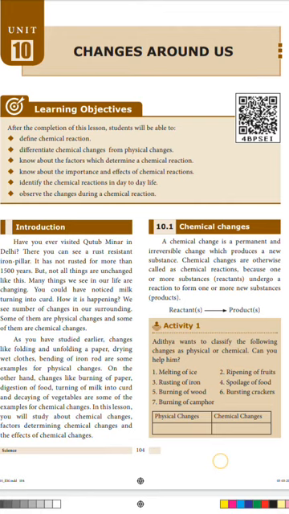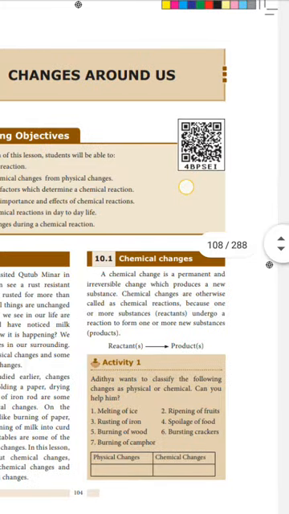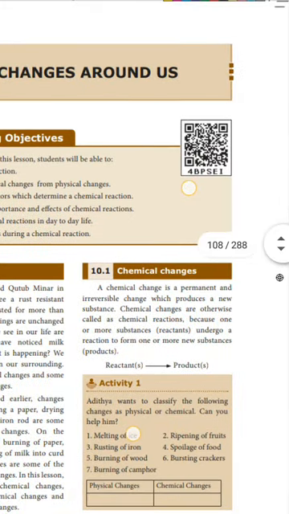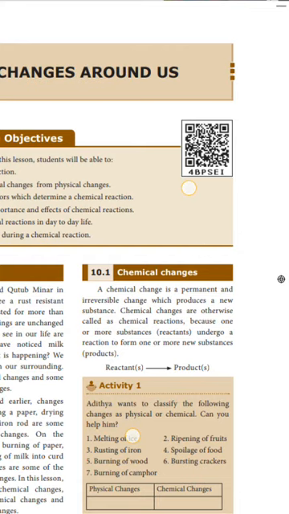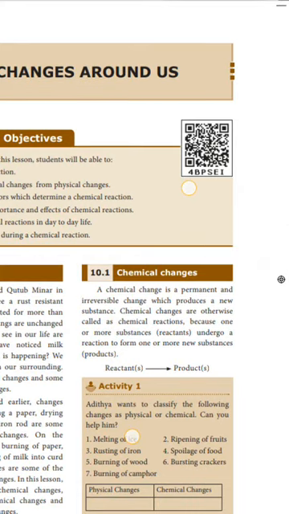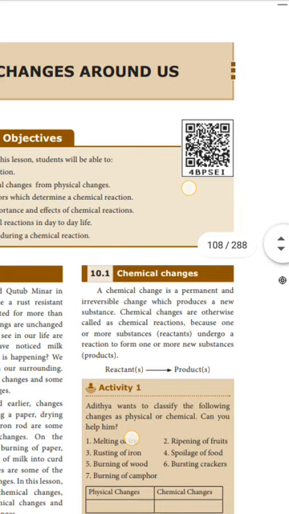Now we will learn about chemical changes and the effects of chemical changes. What are chemical changes? A chemical change is a permanent and irreversible change which produces a new substance. So a chemical change is a permanent change. It will not be temporary. It is a permanent change and it will be irreversible, which produces a new substance.